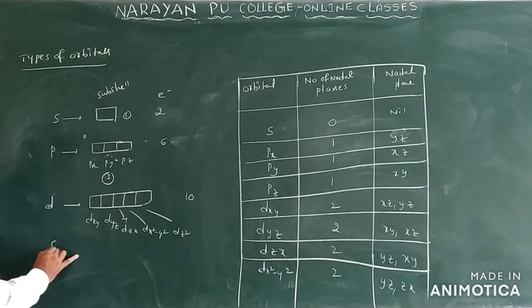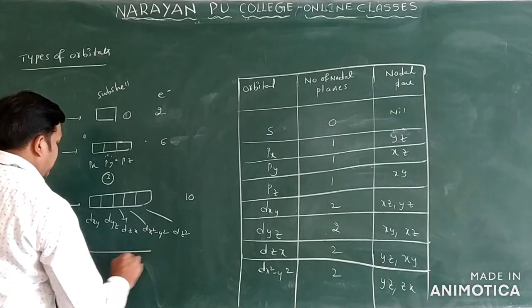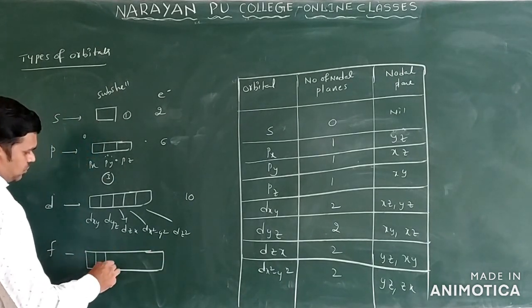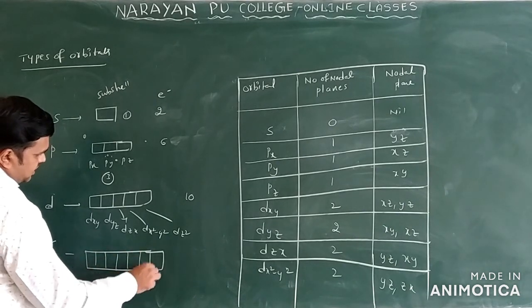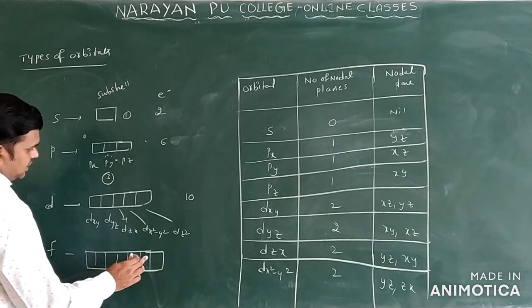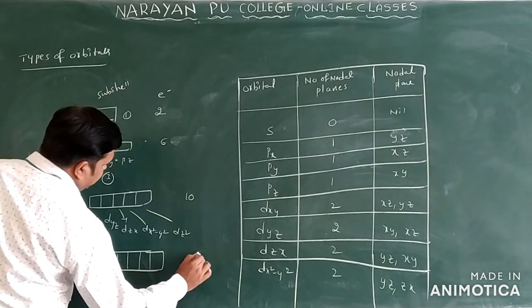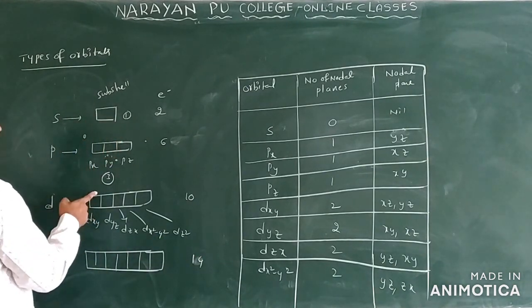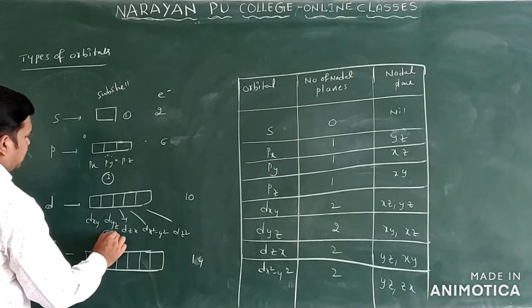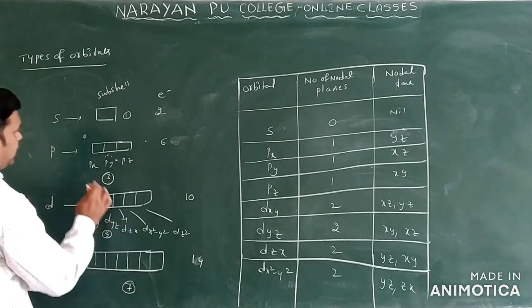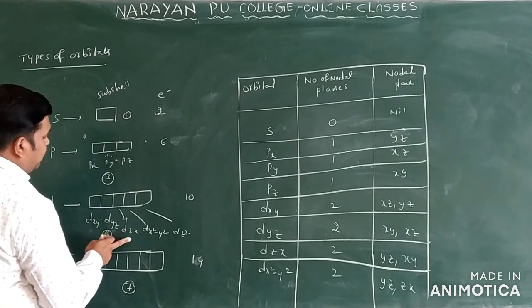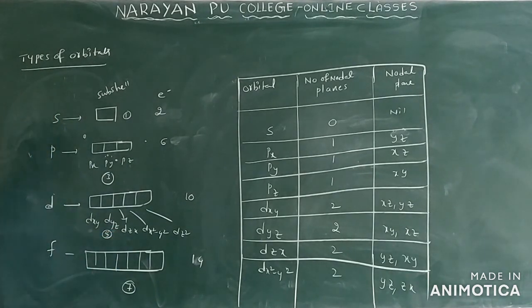Then the f orbital, with 4-fold double shape, has 7: 1, 2, 3, 4, 5, 6, 7. So 14 electrons can be accommodated. The s has 1 subshell, p has 3, d has 5, and f has 7.